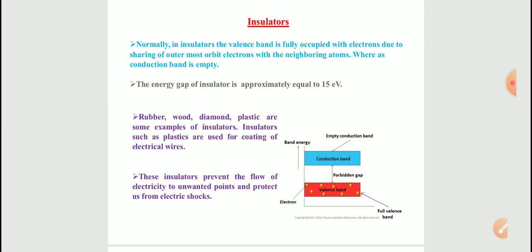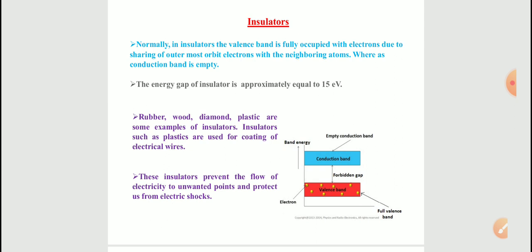The materials which do not allow the flow of electric current through them are called insulators. This is a very simple definition which we have learned from our intermediate or 10th class. Normally in insulators, the valence band is fully occupied with electrons due to the sharing of outermost orbit electrons with the neighboring atoms, whereas the conduction band is empty. It means that there are no electrons present in the conduction band.